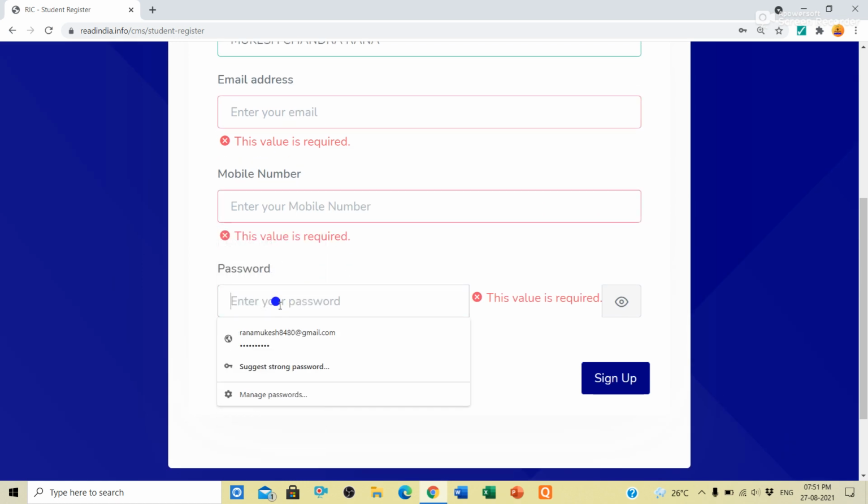Then you will enter your password here. Any password you can enter, but you have to remember the password. A better password is to use your first name. First of all, click the eye button. If you click the eye button, your password will be visible. So you will write your first name here. Suppose my name is Mukesh. My first name is Mukesh, so I will write Mukesh.